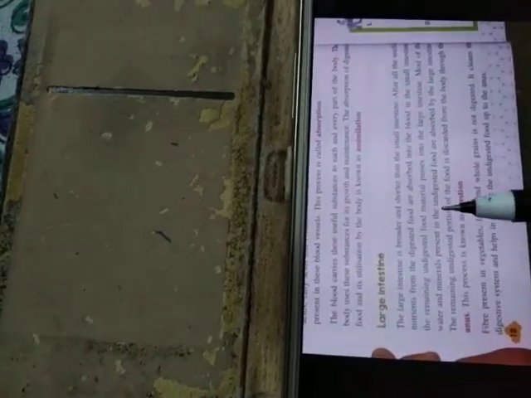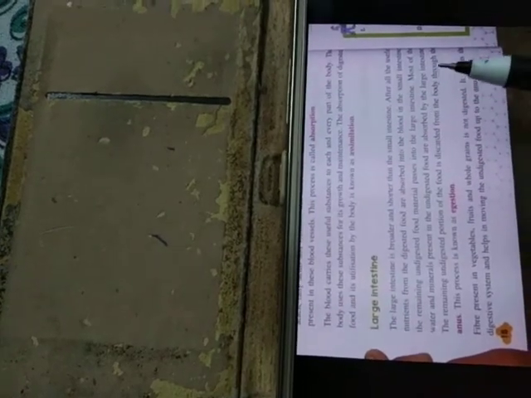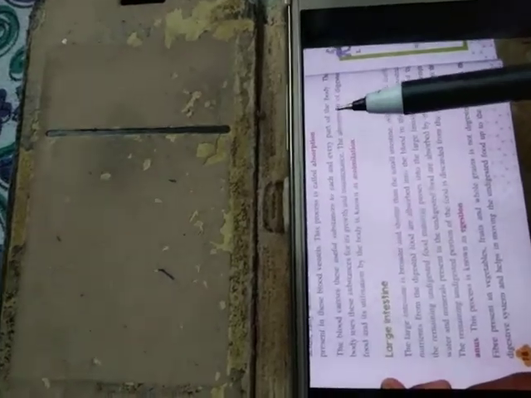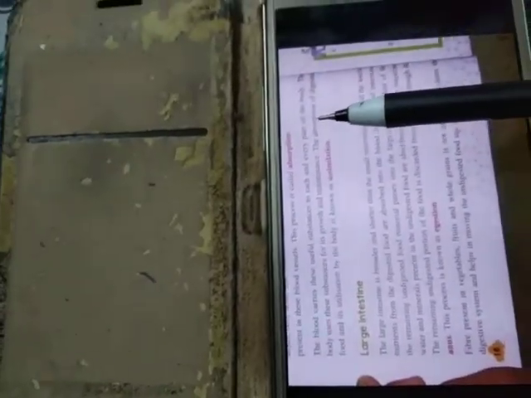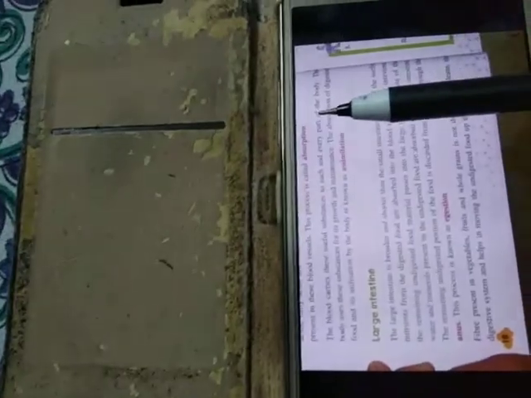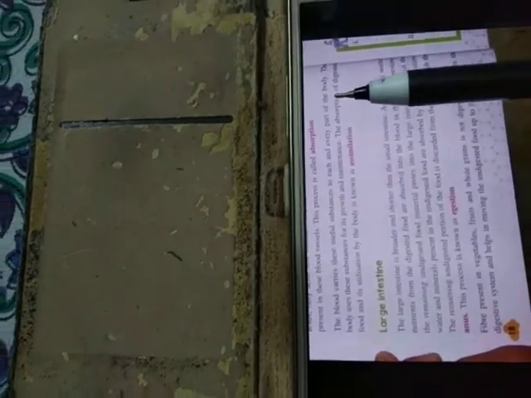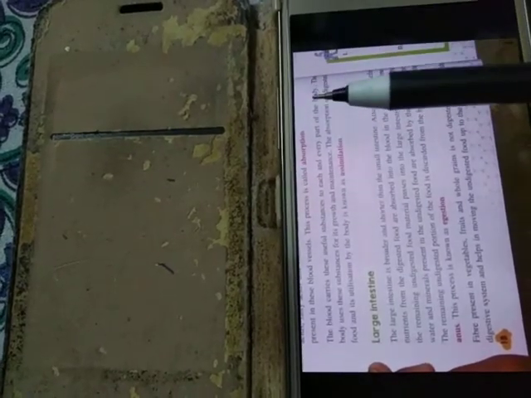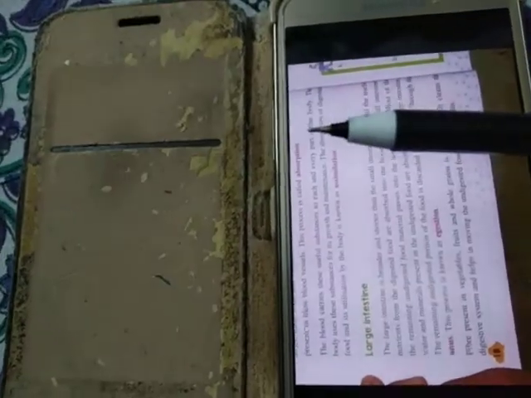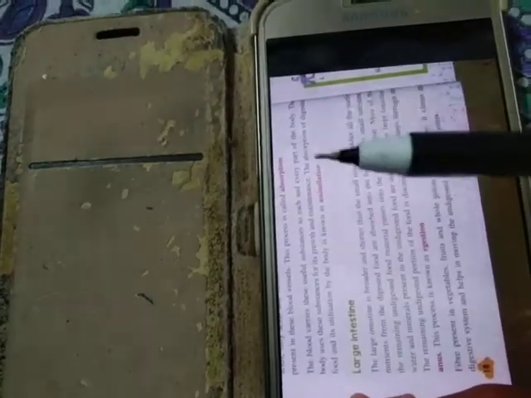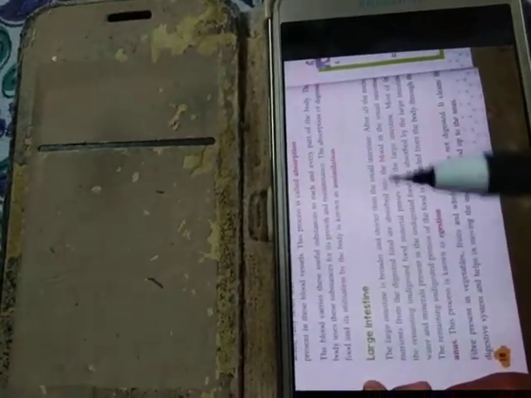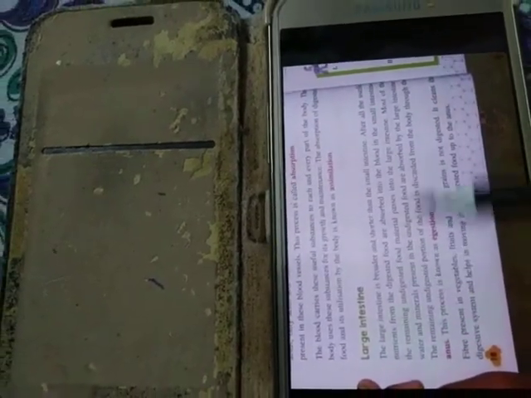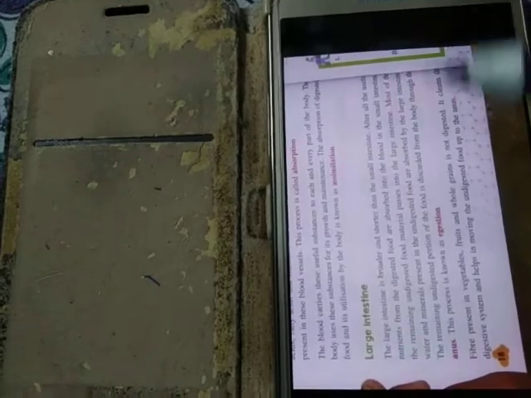Most of the water and minerals present in undigested food are absorbed by the large intestine. We already know that the digested food contains fatty acids, amino acids, glucose, and also some minerals and water. These parts are absorbed into the blood by the small intestine, but the remaining undigested food which now comes into the large intestine also contains some water and minerals, and they are absorbed by the large intestine.